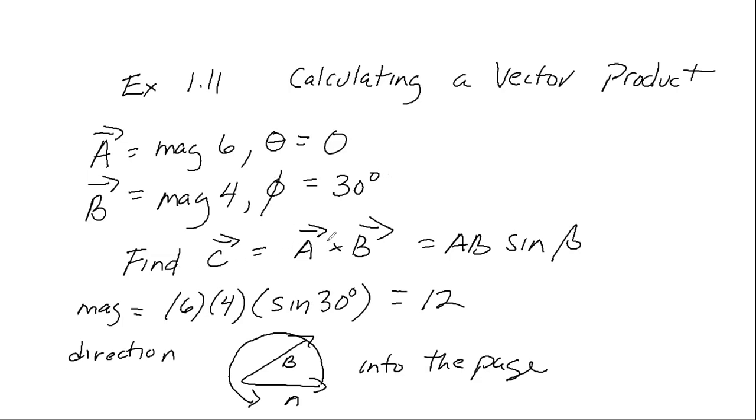So C will be A cross B, which is AB sine beta. Well, I'll call the angle between them beta, which is 6 times 4 times sine of 30. I get the magnitude to be 12. To find the direction, I will use the screw rule. I'm taking A cross B, and I will find that it is into the page.